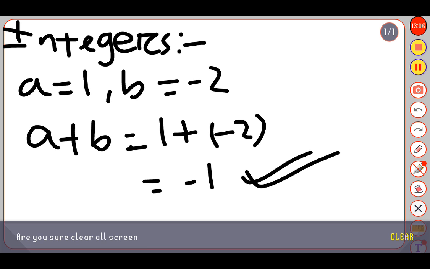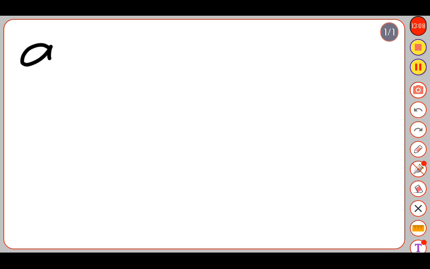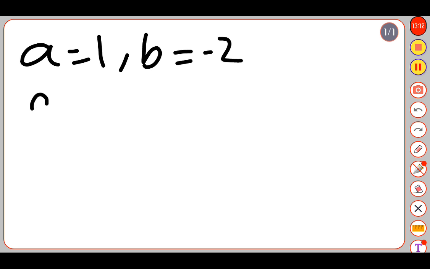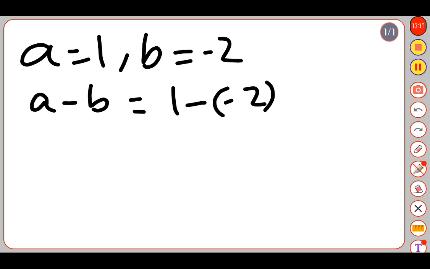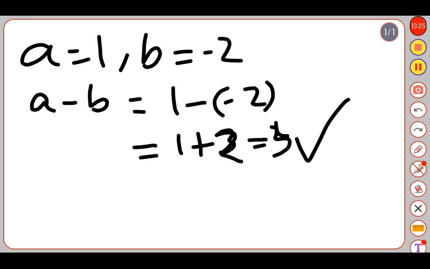Now let's move towards subtraction. A equal to 1, B equal to minus 2. So A minus B equal to 1 minus minus 2, that is 1 plus 2, that is 3. So this is also an integer.